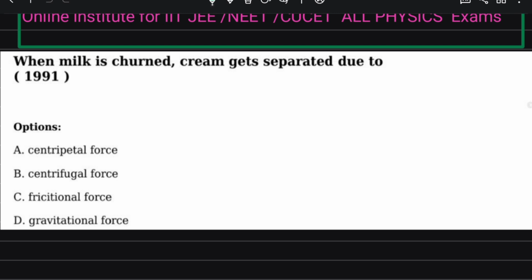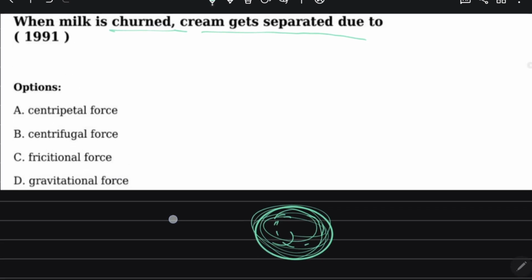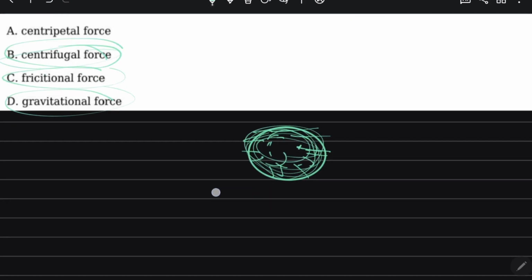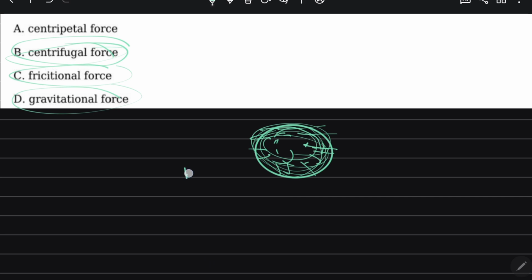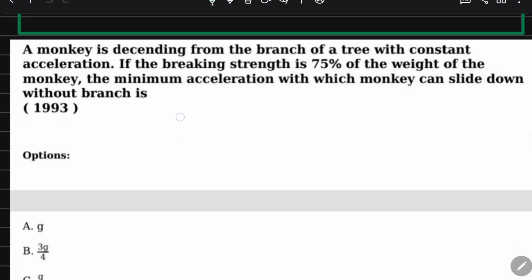When the milk is churned, cream gets separated due to, look, when there is milk and you rotate this, the cream gets separated out due to which force? Centrifugal force. Centripetal force acts towards the center, frictional force opposes the motion, gravitational force is not. So the only force acting outward is centrifugal force, right? So option B is correct. This is a basic question. So now I proceed for our next question.